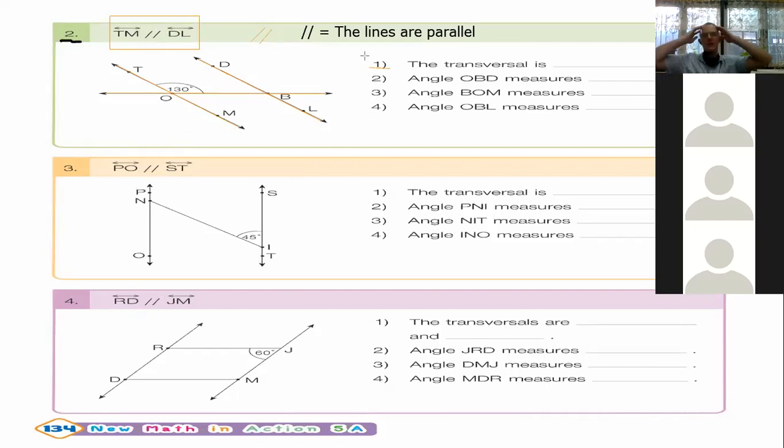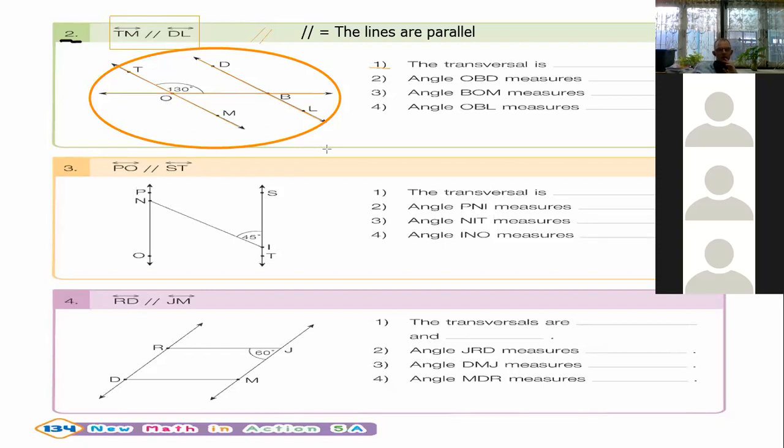Okay, so question number 1 on the right-hand side. What is the transversal of picture number 2? Who wants to take a guess? We have two parallel lines and we have one intersecting line.